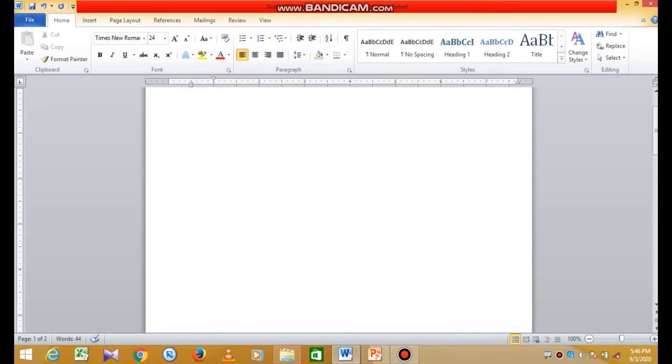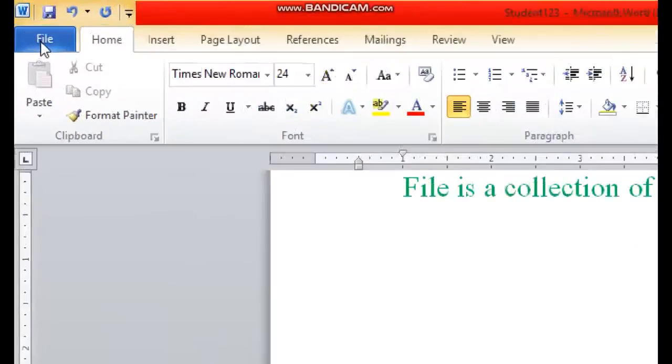See here, as you open the MS Word, it will start with a blank page. Then start typing in MS Word to create the file. Okay, so in this way I create my file. After completing your work, save your file using File tab.